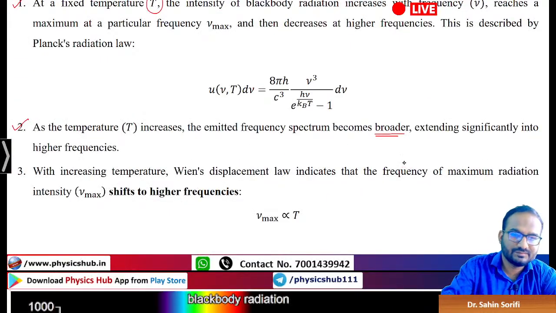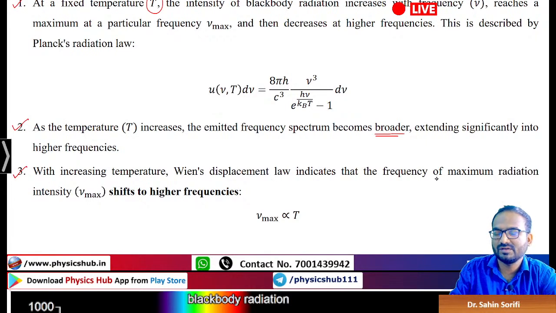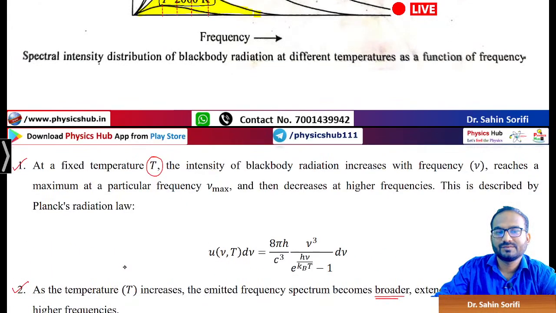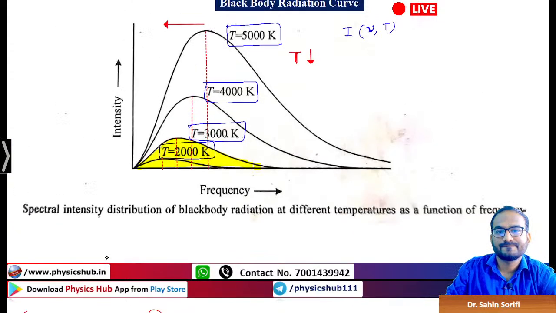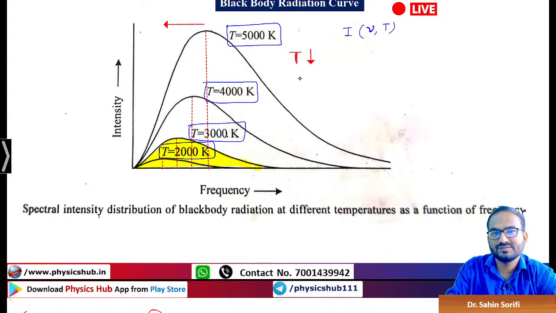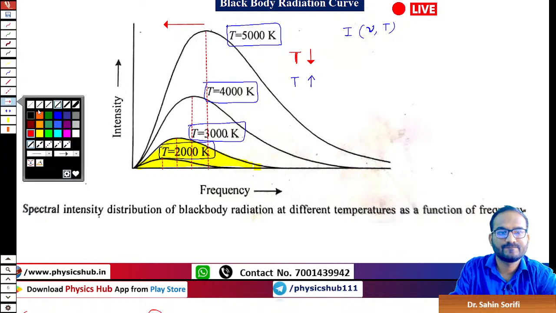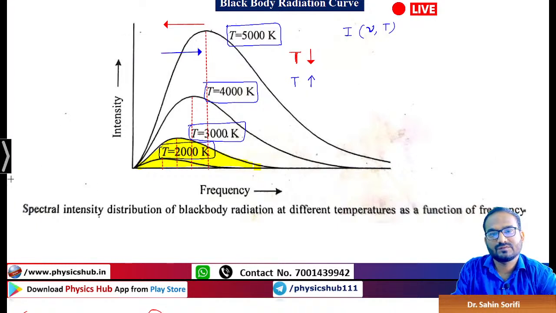Now this third point we will be talking about separately also. With increasing temperature, Wien's displacement law indicates that the frequency of the maximum radiation shifts to higher frequency. So you see, as you increase the temperature, the frequency peak shifts towards the right.